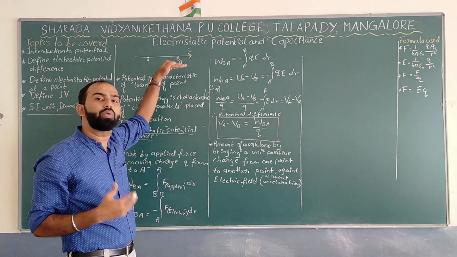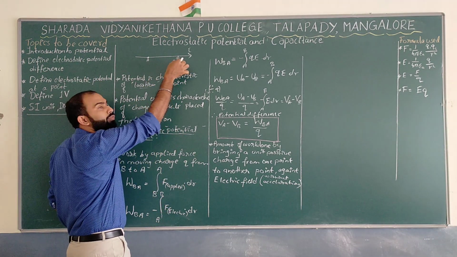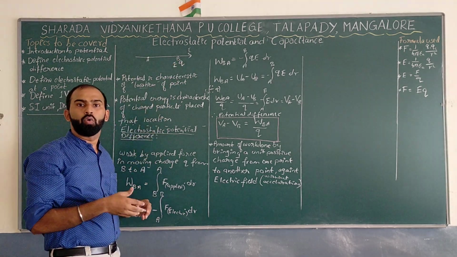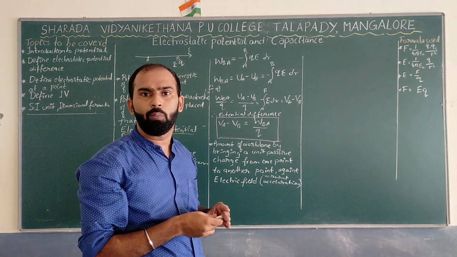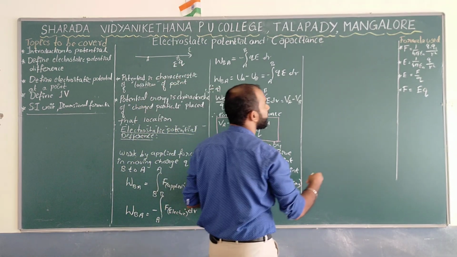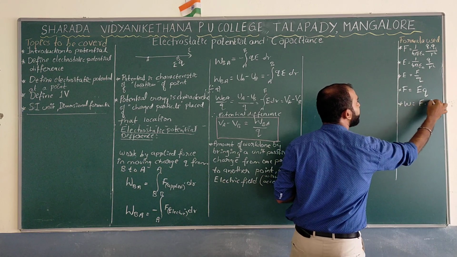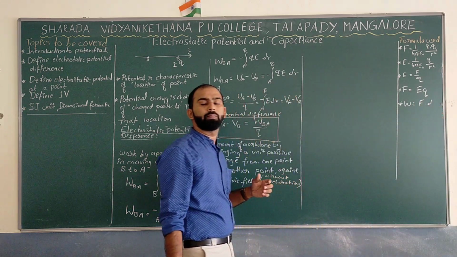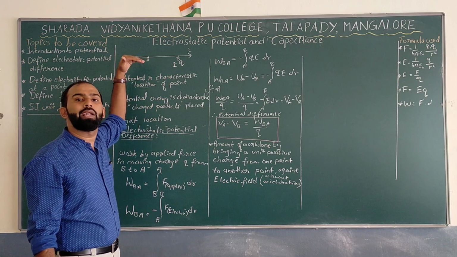Now, what I want to do here is bring this charge Q from B to A. To do this, we need to do some work. What is the basic formula for work done? As you know, work done is equal to force into displacement. What force is acting by the electric field?